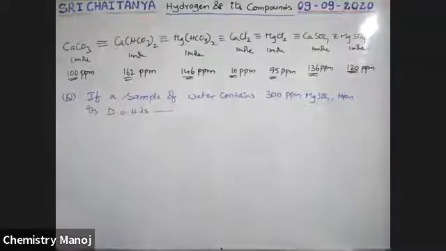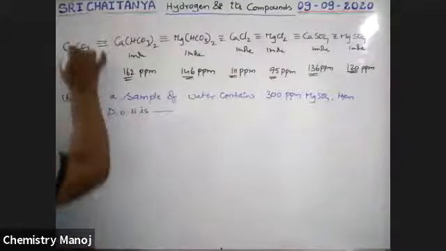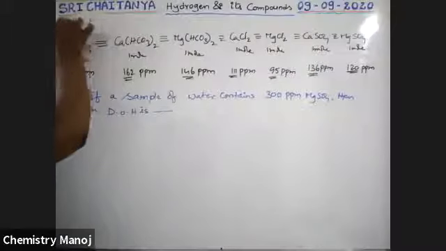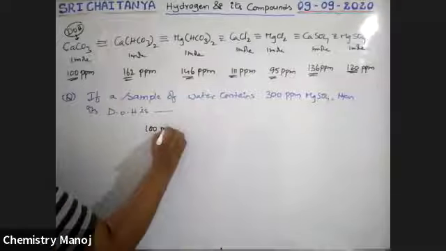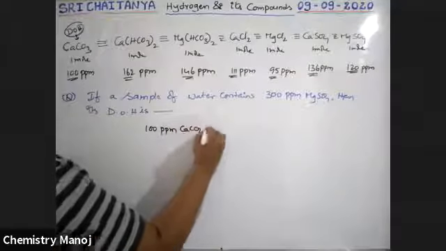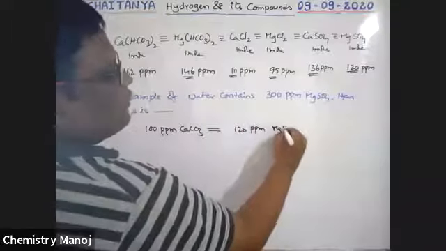Yes, correct boys. Its degree of hardness is only with respect to CaCO3. That means 100 ppm CaCO3 is equal to 120 ppm MgSO4.